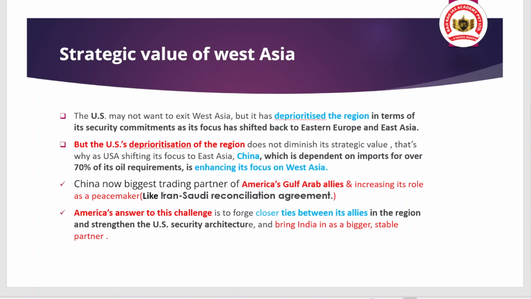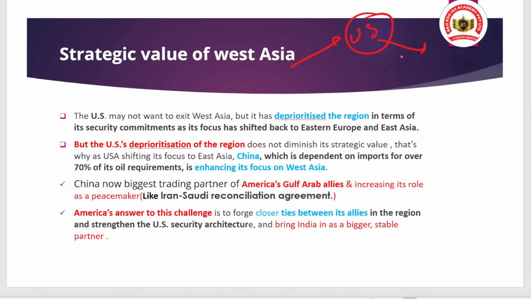But US withdrawal doesn't mean that the strategic value is decreasing. So on the one side the US is withdrawing, and on the other side, understanding the strategic importance of this region, China is trying to build its presence here.